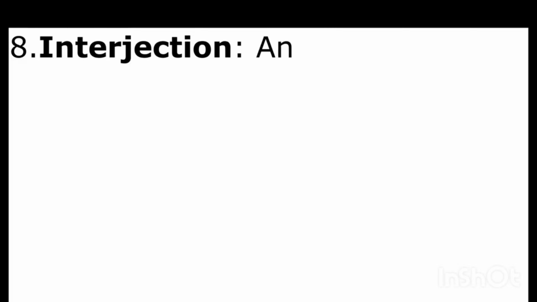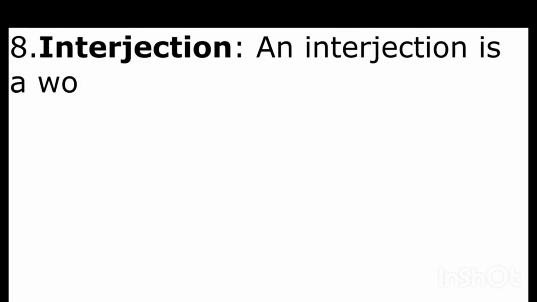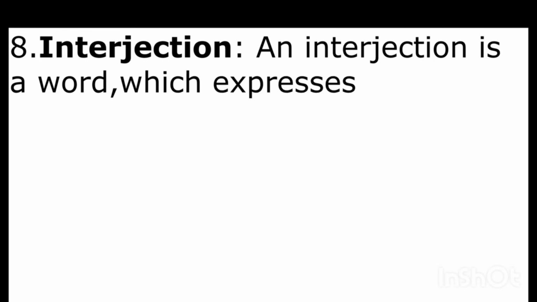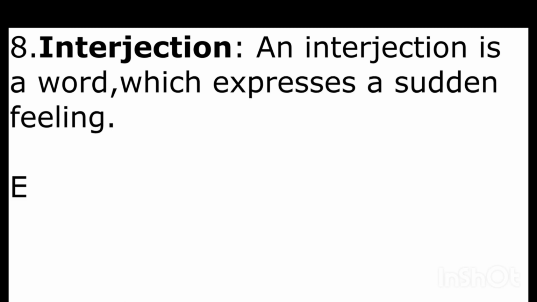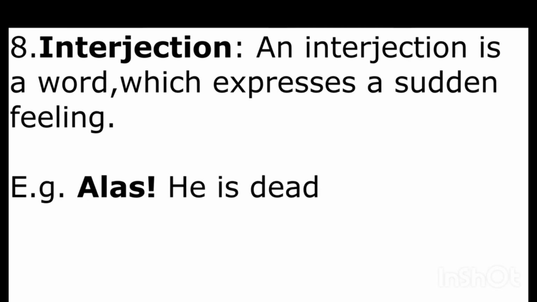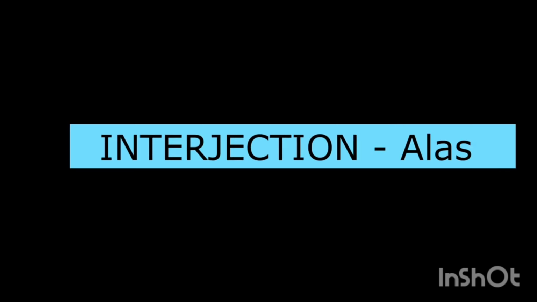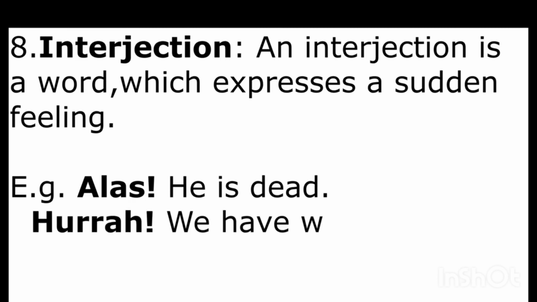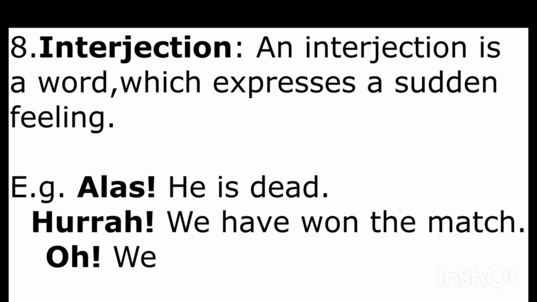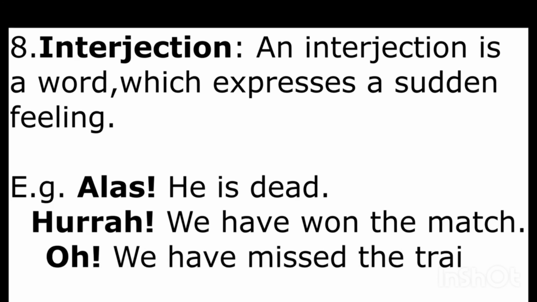Interjection. An interjection is a word which expresses a sudden feeling. For example, alas, he is dead. The interjection in the sentence is alas. Hooray, we have won the match. The interjection in the sentence is hooray. Ho, we have missed the train. The interjection in the sentence is ho.